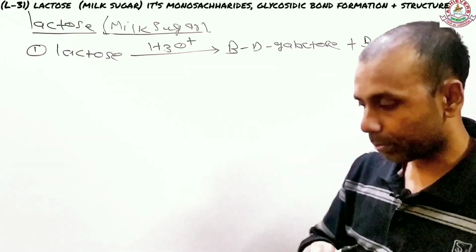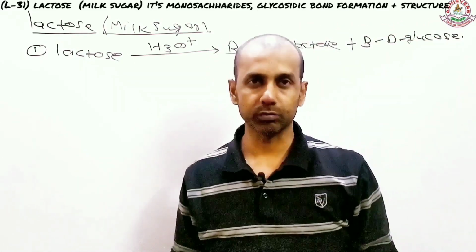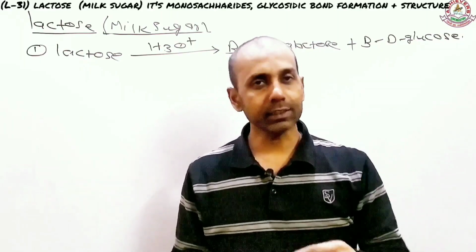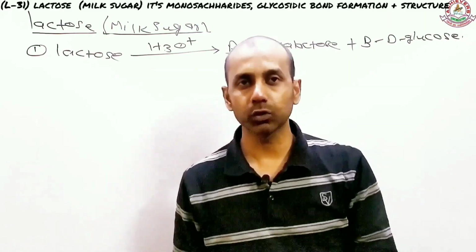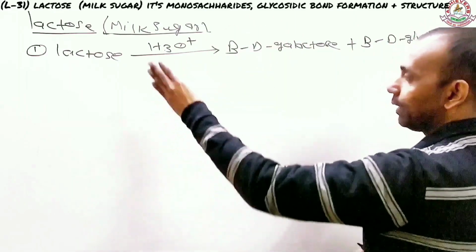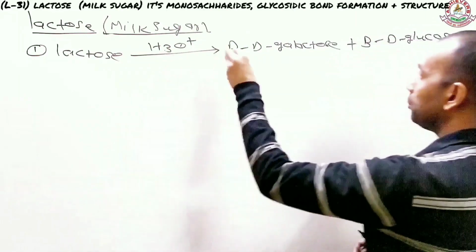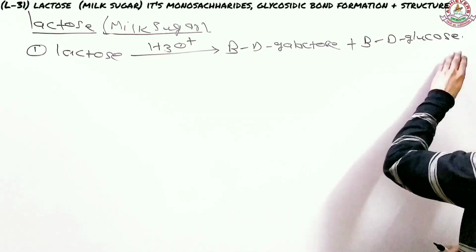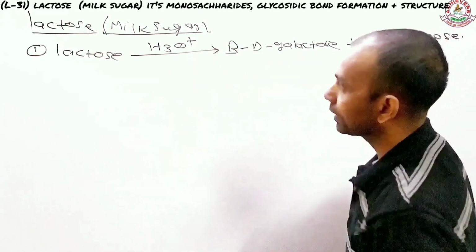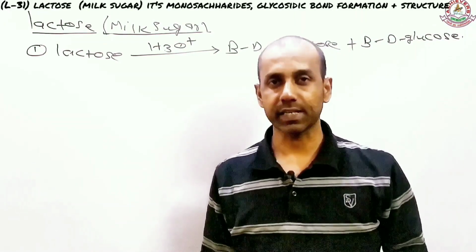Now, I need to tell you a little bit about galactose: it's a modified form of glucose. There is so much similarity between glucose and galactose. What is that similarity? I'm coming to that later on. Let's concentrate on the sequential part here. Like I said, lactose is a disaccharide. How do you know that? When you do the hydrolysis, you obtain beta D galactose and beta D glucose, right? But when you do the condensation of these two, you obtain lactose back again. That is also enough to help you understand that lactose is a disaccharide.